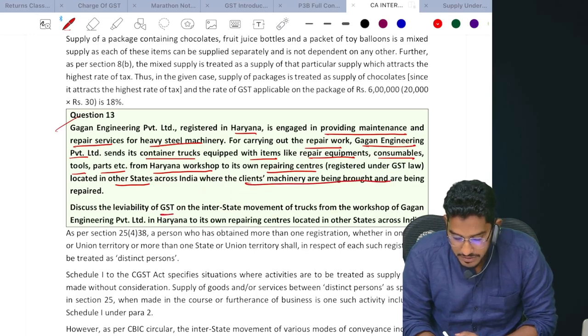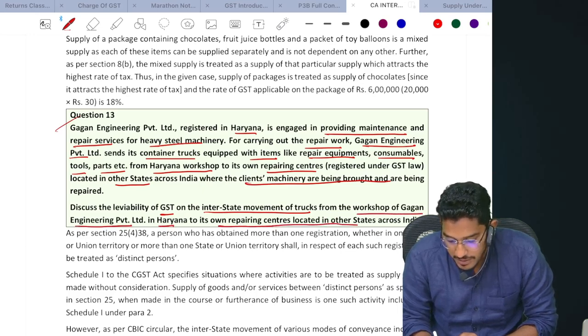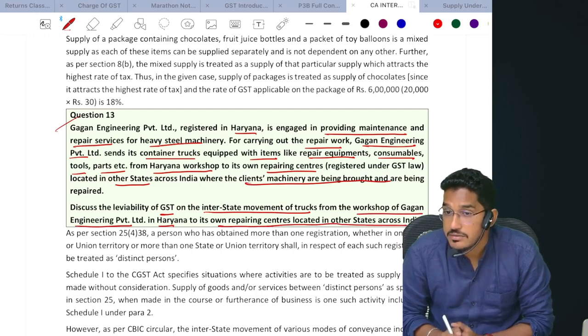Discuss the leviability of GST on the interstate movement of trucks from the workshop of Gagan Engineering Private Limited in Haryana to its own repairing centers located in other states.